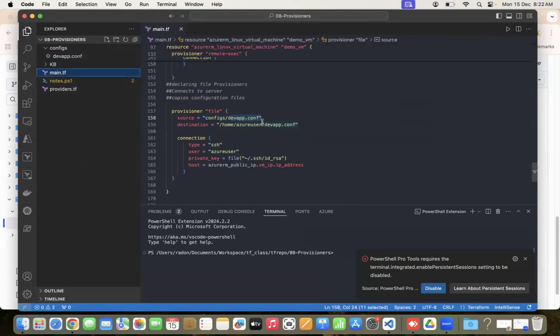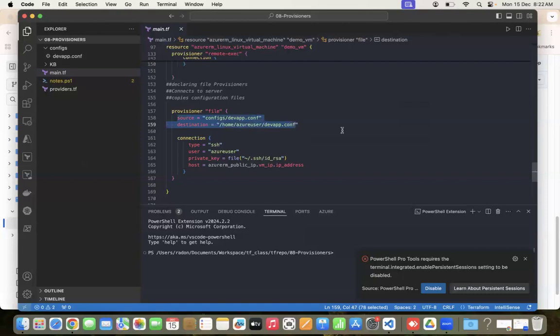So what we are doing is copying this config file to one of the locations on my server, which I created. I'm just copying to inside my home directory, the Azure user home directory, as devapp.config with the same name.